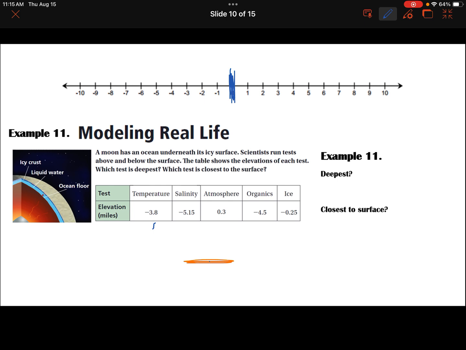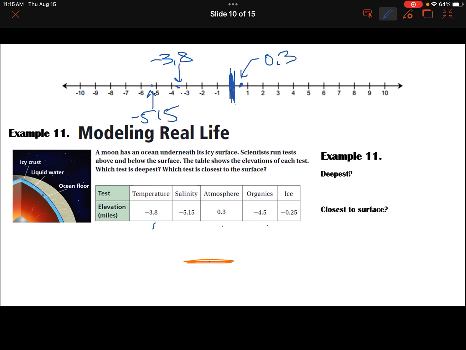And negative 3 and 8/10 would be somewhere over here. Negative 5 and 1/15 would be somewhere in here. Okay, it doesn't have to be exact, but it gives us an idea. 0.3 would be positive, and that's going to be between 0 and 1. And so it's going to be somewhere up here.